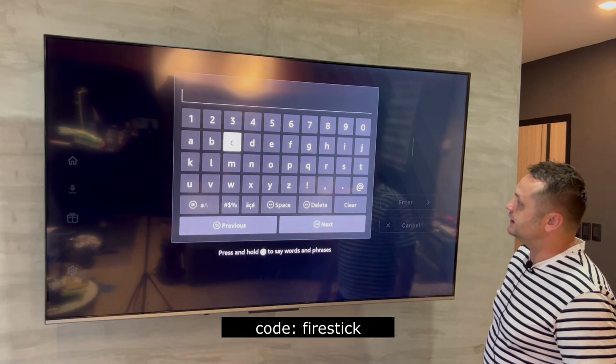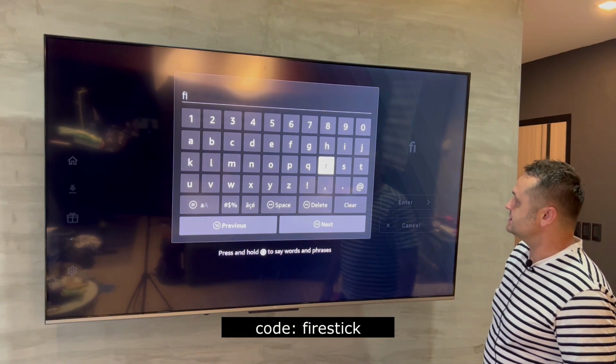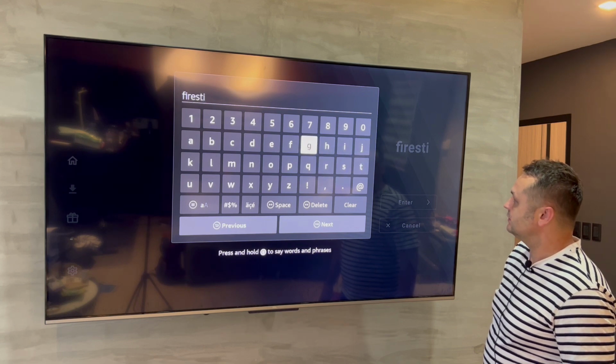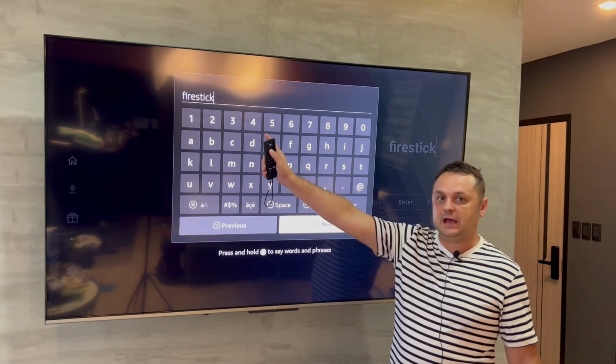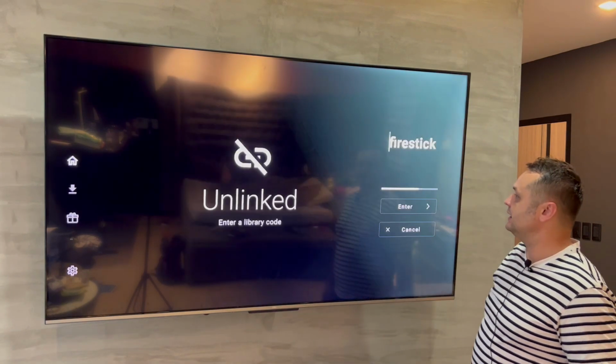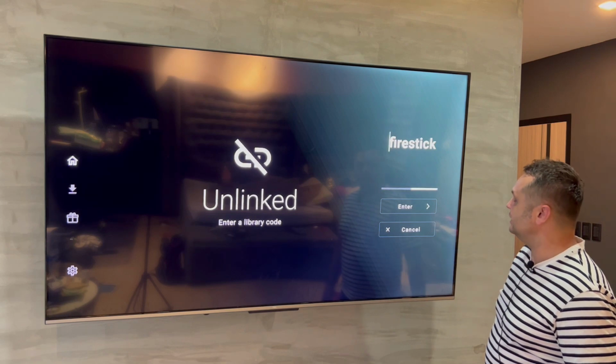Click on here and type in the following code: Fire Stick. I'm going to type in Fire Stick, lowercase, no spaces, press the next button, and it's going to enter into my store.